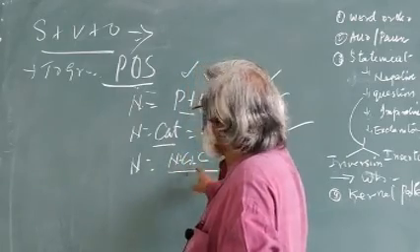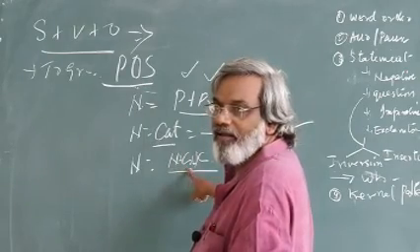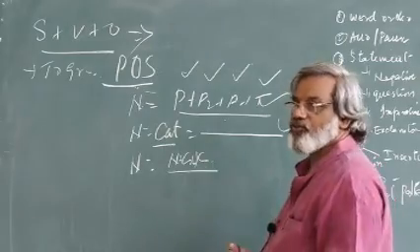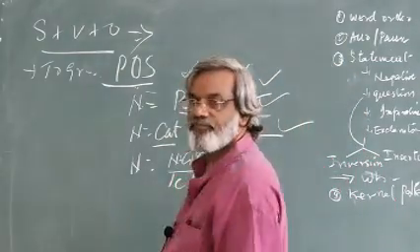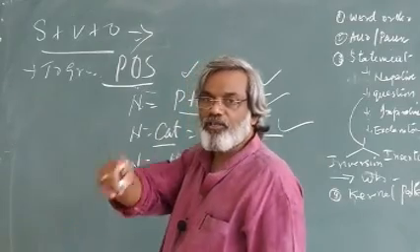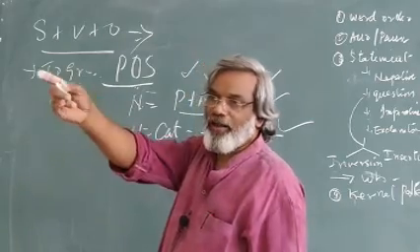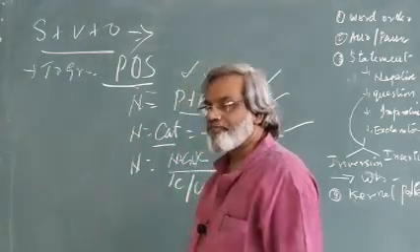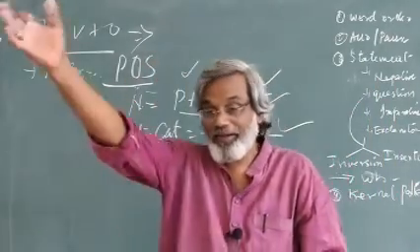Then again we discussed N equals number, gender, case. N plus G plus C means what? Number, gender, case. Am I right? We discussed in the former classes. N is again divided into C plus UC. UC means uncountables, related to chalk and soap and all that we discussed. You remember? All these you have to keep in correct order in the notebook, otherwise you will get confused.